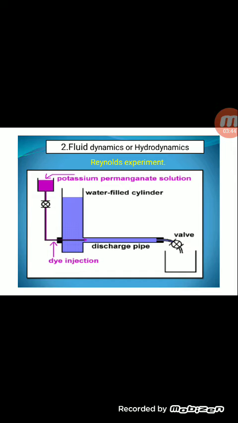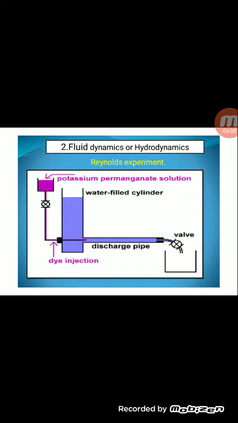In this diagram, there is a cylinder. The cylinder is a water filled cylinder. After the water filled cylinder, there is a tank. This tank contains the dye. Which type of dye? Potassium permanganate solution is there, and through this tank we give a dye injection into the water filled cylinder.